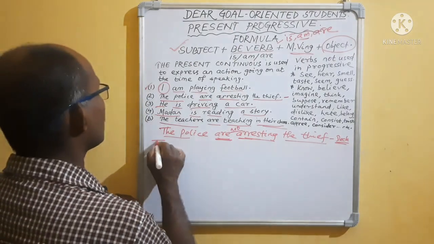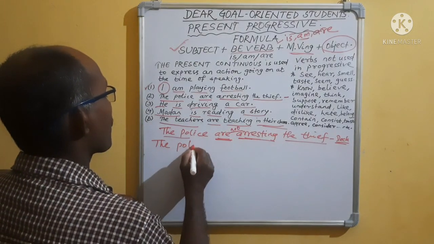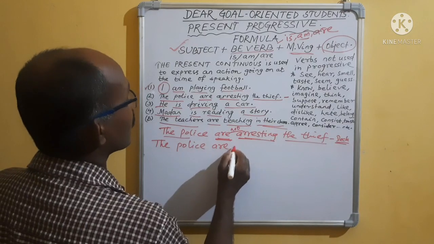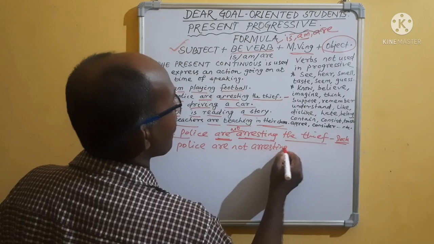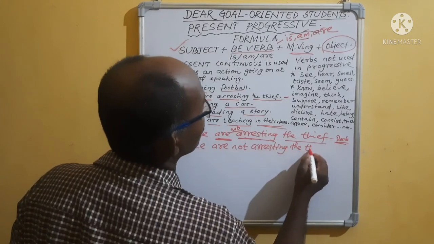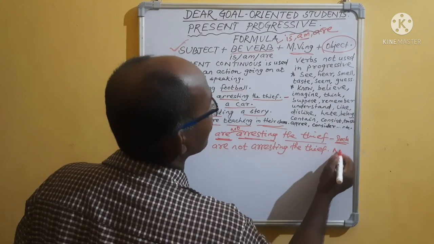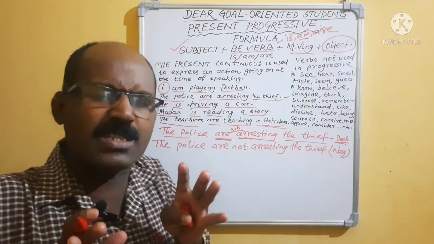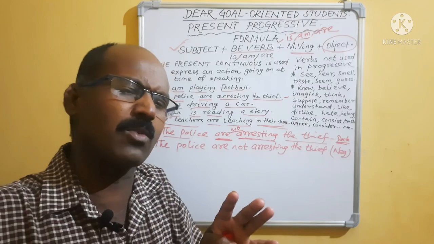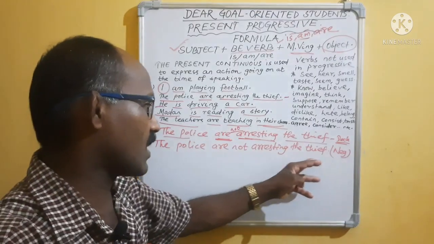So what will I write? The police are not arresting the thief. Completed. Negative. Very easy. If you watch the video perfectly, you will be able to understand.